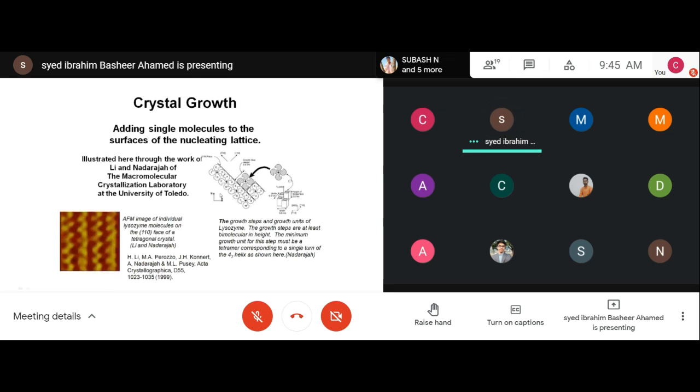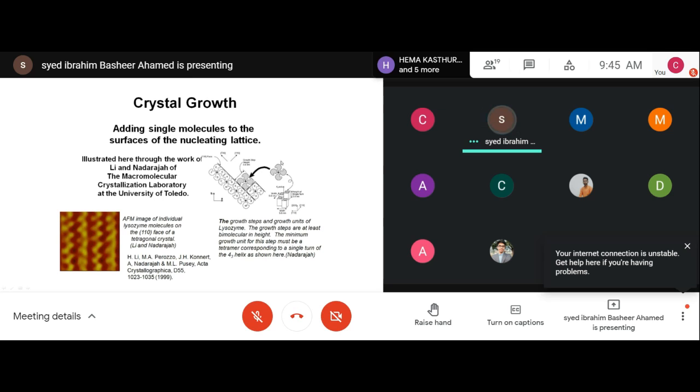So the molecules will form an ordered layer, and molecules keep being added one by one. Several layers will form, and finally you will get a very nice crystal.